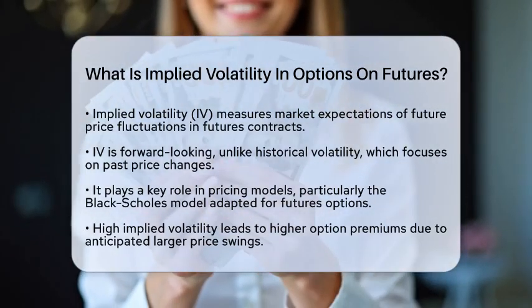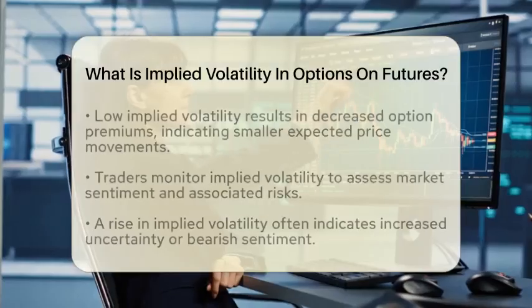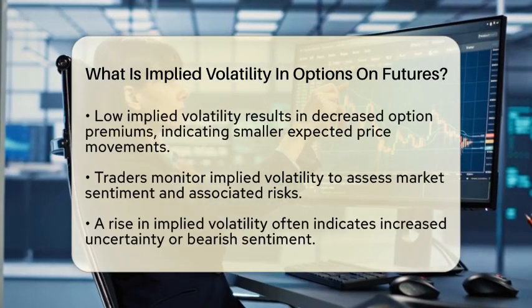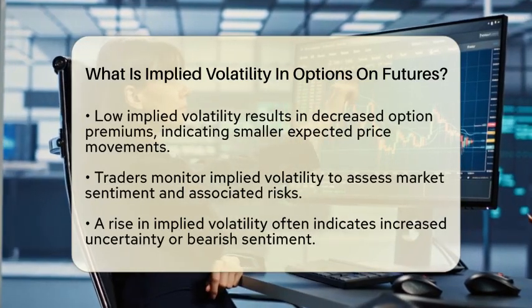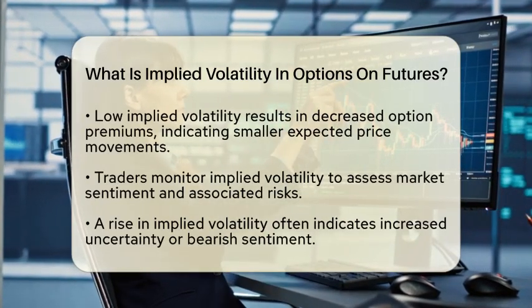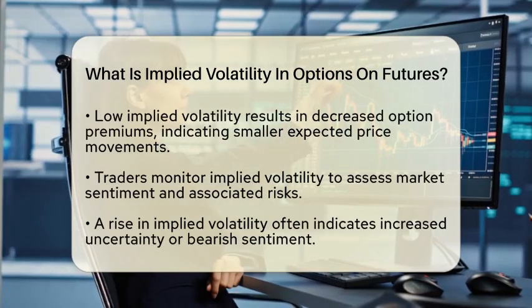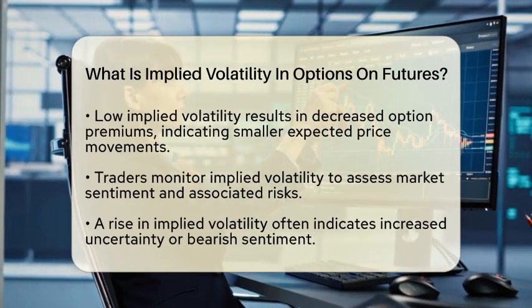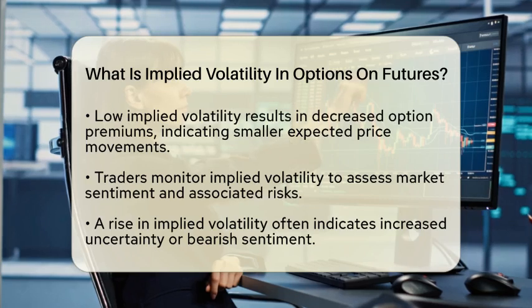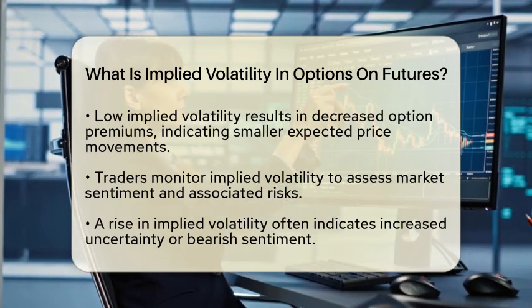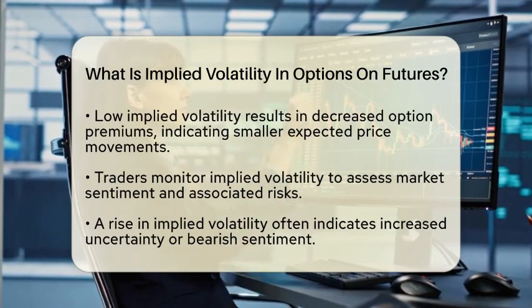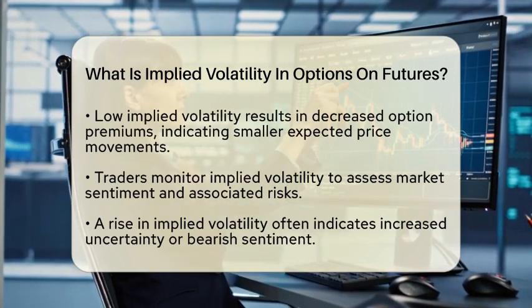One common model used is the Black-Scholes model, which has been adapted for futures options. The level of implied volatility directly influences the premium of the option. When implied volatility is high, option premiums tend to be higher as traders anticipate larger price swings. Conversely, when implied volatility is low, option premiums decrease, indicating expectations of smaller price movements.